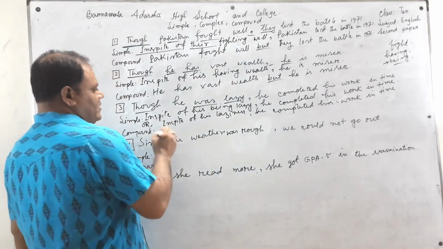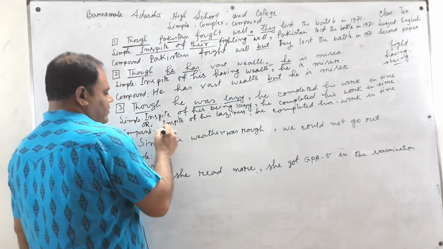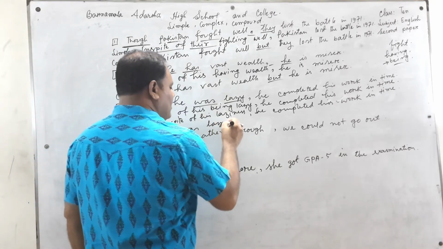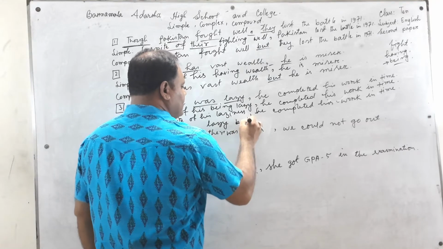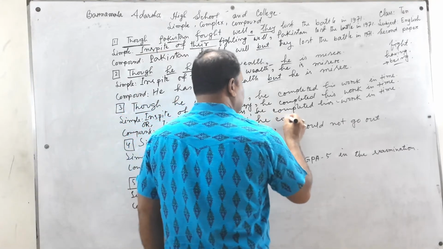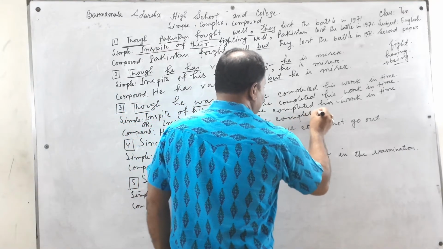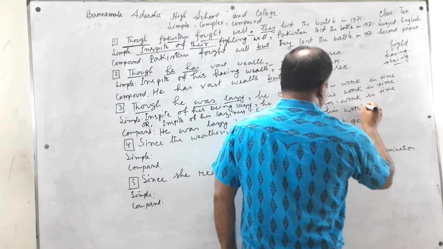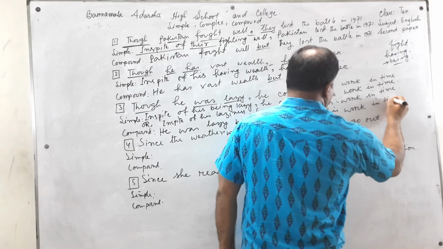And the compound sentence should be: he was lazy but he completed his work in time.